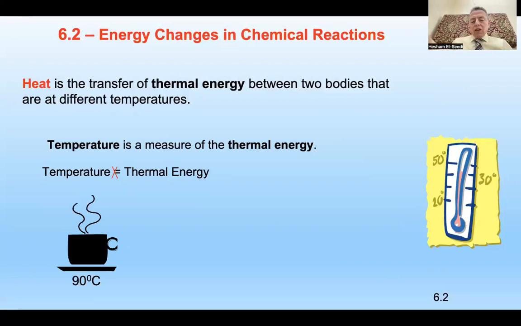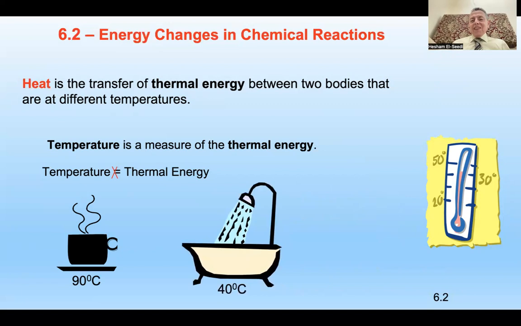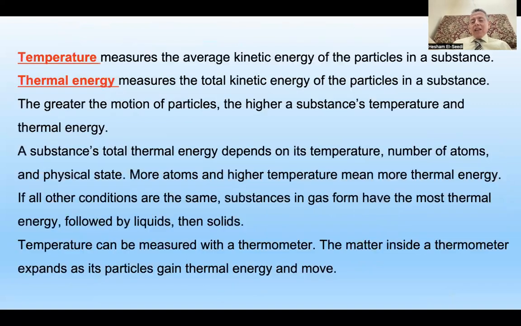If you have, let us say, a container at 90 degrees and you would like to decrease it, what will you do? Yes, you will make a shower of water, then it will decrease to 40. So it means that you need greater thermal energy. Therefore, temperature is the average kinetic energy of the particles in a substance.